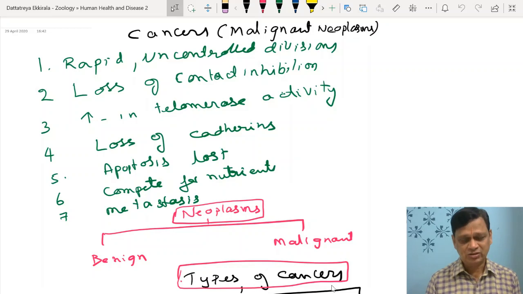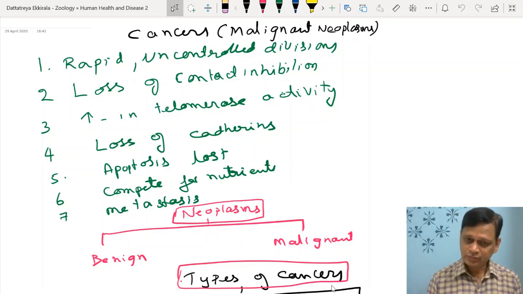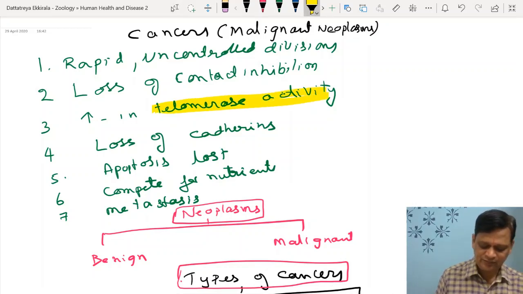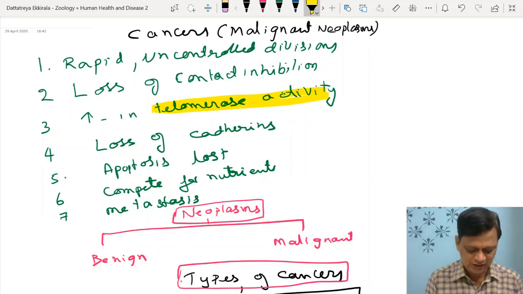When it comes in contact with other cells, it should stop dividing. That property is lost. It continuously divides. Then there is an increase in an enzyme called telomerase. So the enzyme telomerase activity increases here, right?